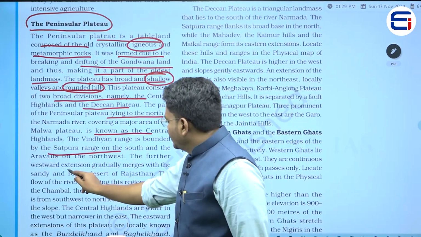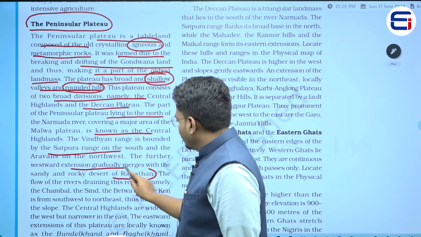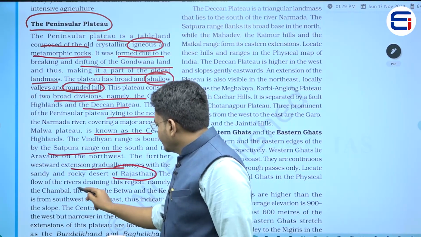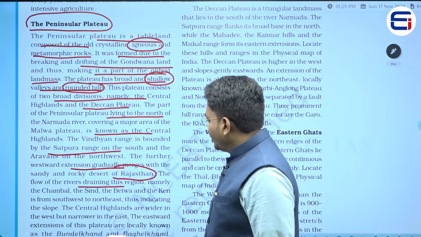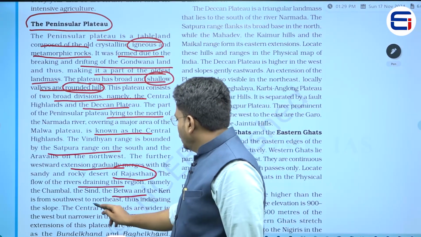The further westward extension gradually merges with the sandy and rocky deserts of Rajasthan. The flow of the rivers draining this region, namely Chambal, Sindh, Betwa and Ken, is from southwest to northeast.